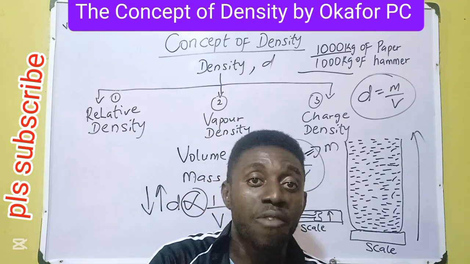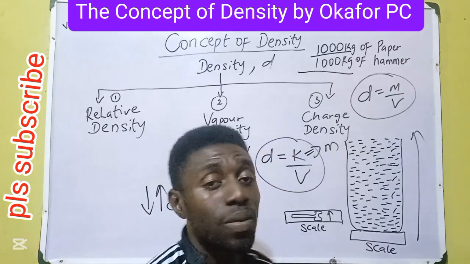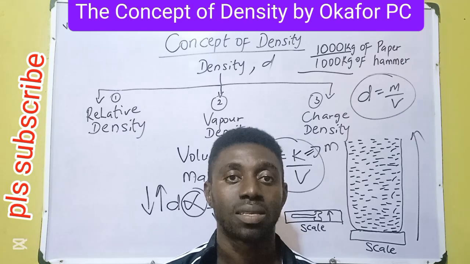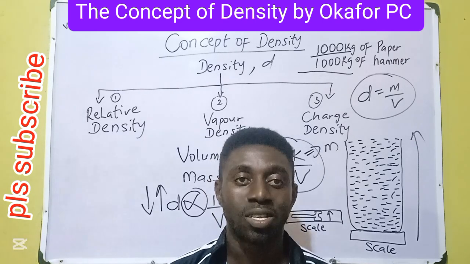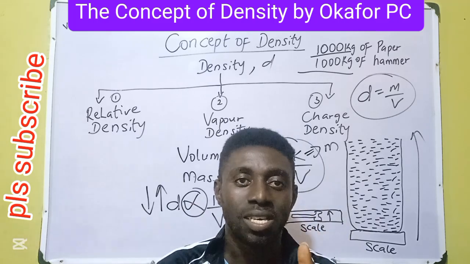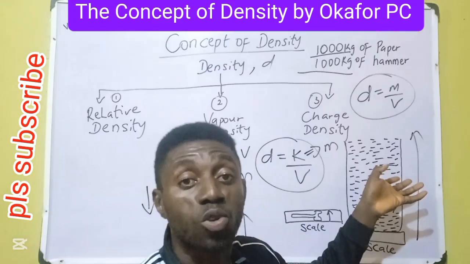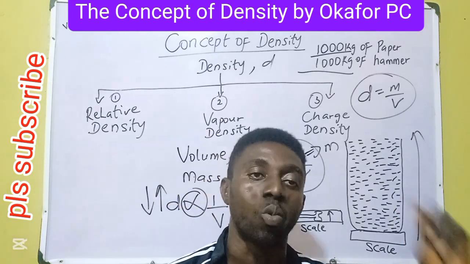Hammer is made of a very heavy substance, iron or steel, while paper is made of a very light substance, carbon, or pulp from trees. So to get the same effect in terms of mass, we need more particles of paper, or baskets of paper, to get equivalent mass with hammer.